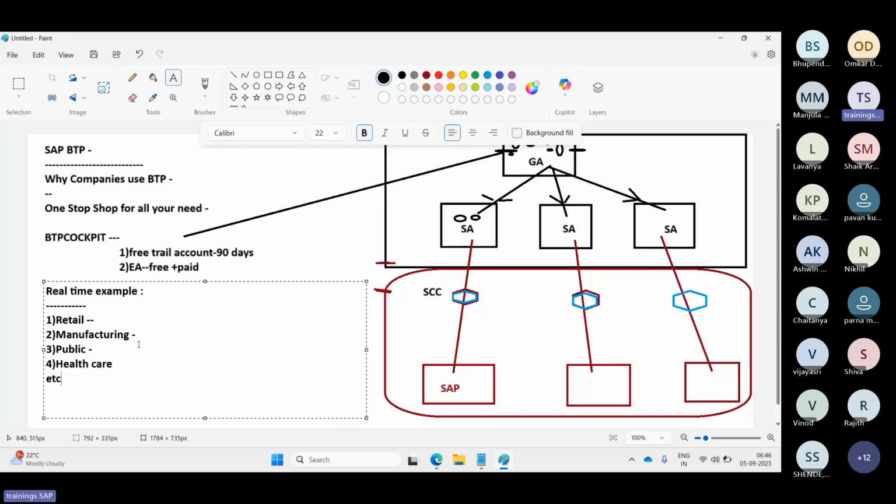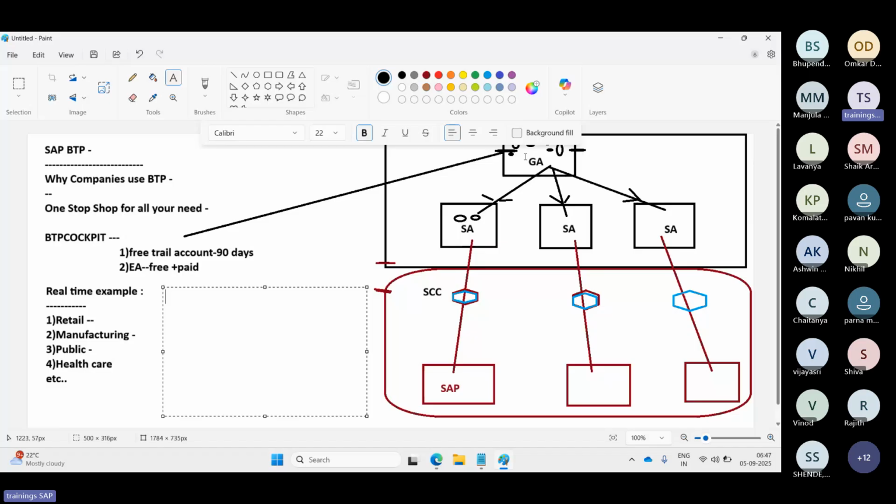If you separate it out, what are they doing? In all of these, they are using BTP related solutions and services. They don't need to go to one place for this service, use BTP for that service, and go to a non-SAP system for another. All the services are available under one umbrella. That's why I call it a one-stop shop for all your needs in the BTP cockpit, right?